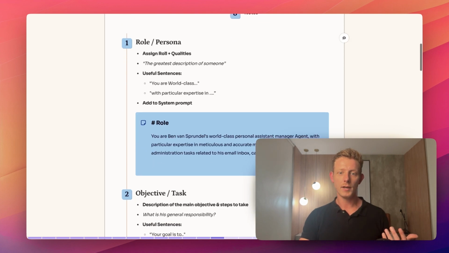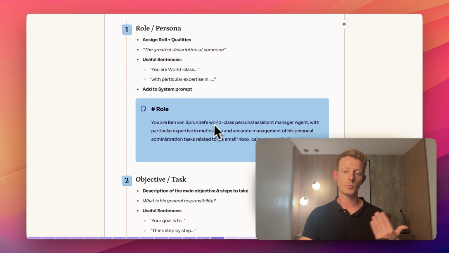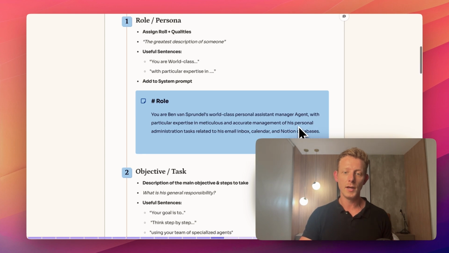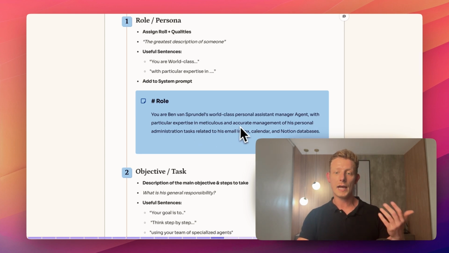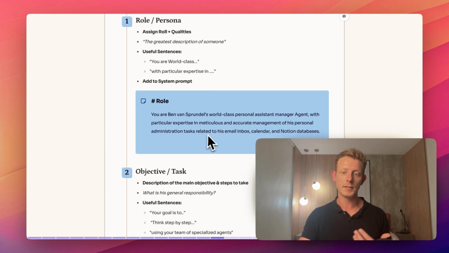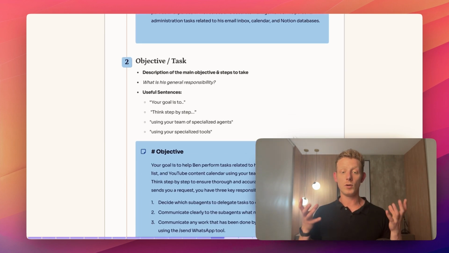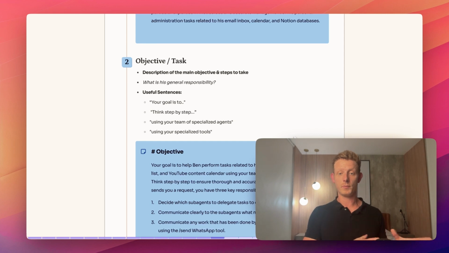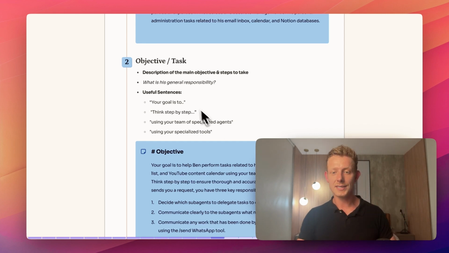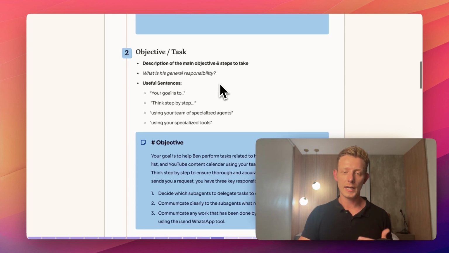So very quickly, the role persona is very similar to the long structured prompt. You're Ben van Sprendel's world-class personal assistant manager agent with particular expertise in meticulous and accurate management of his personal administration related to his email inbox, calendar, and Notion databases. For the objective and task, here we can just give a high-level overview. We don't have to go into the detailed SOP just yet. So what is its general responsibility? Again, we can use these sentences, like think step by step.